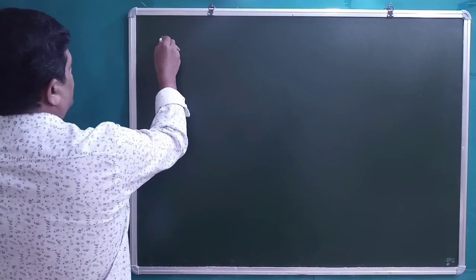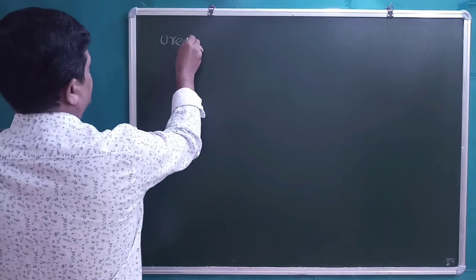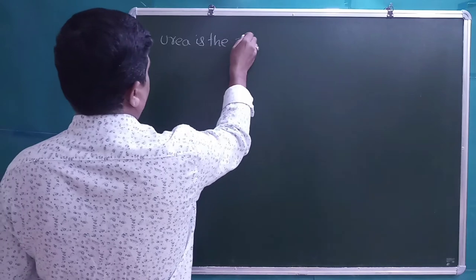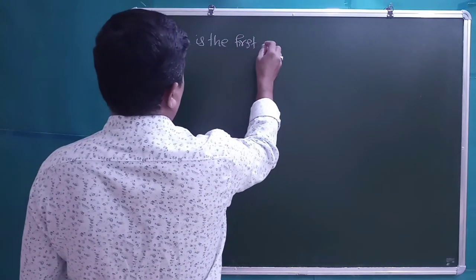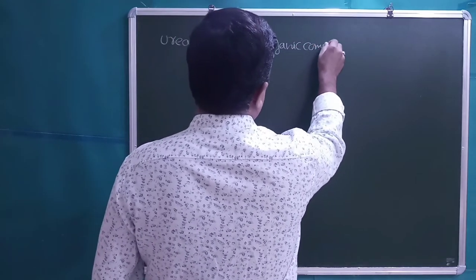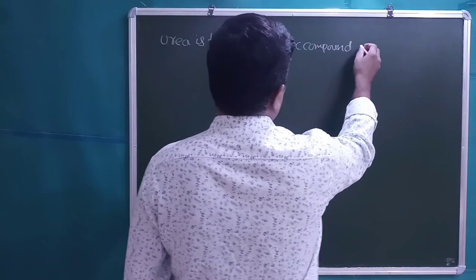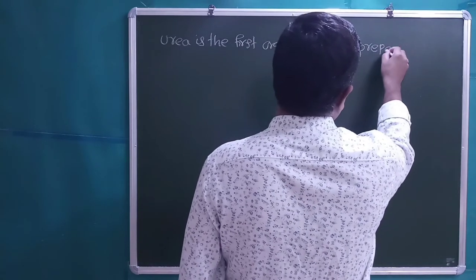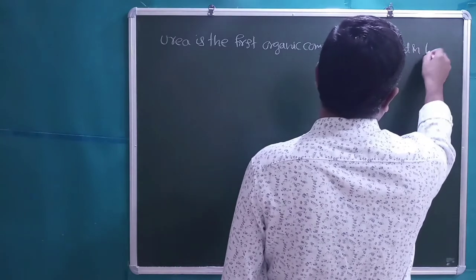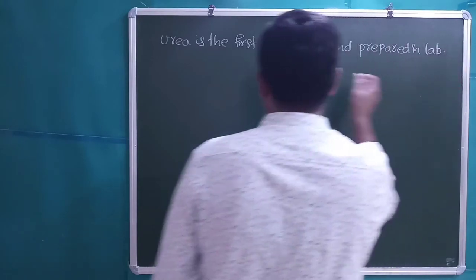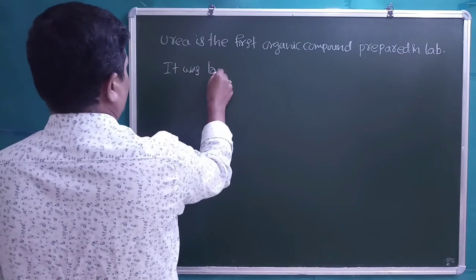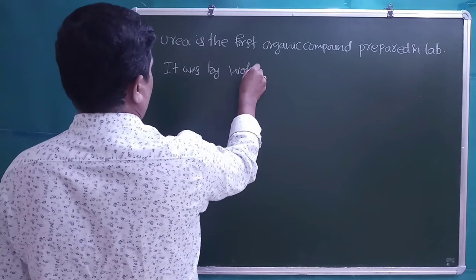Students, urea is the first organic compound prepared in the laboratory. It was by the scientist called Wohler.